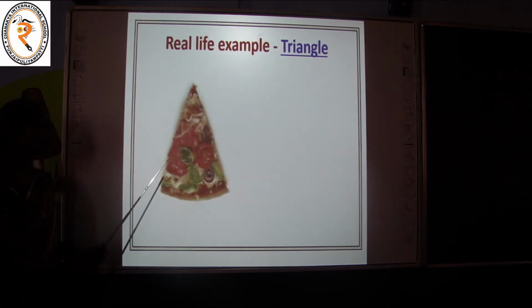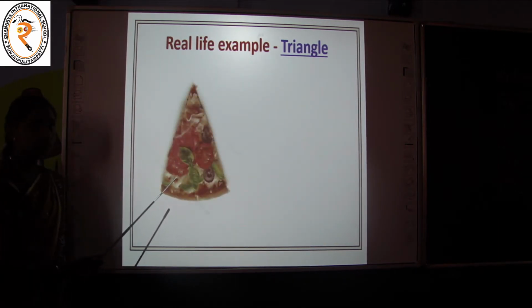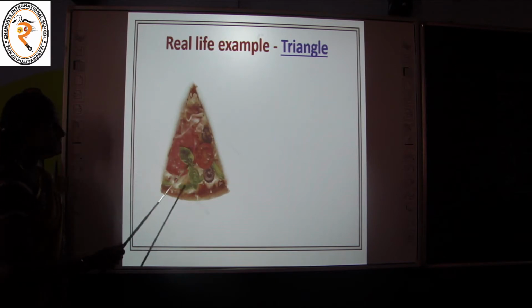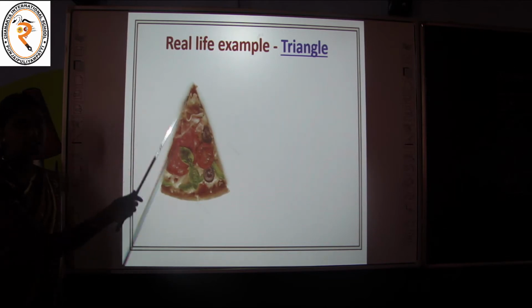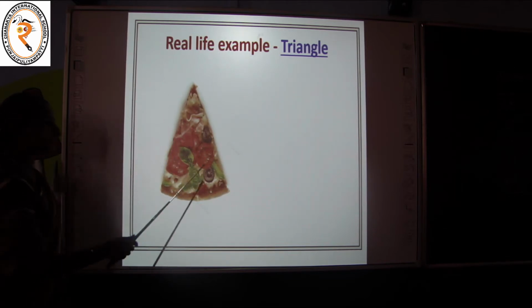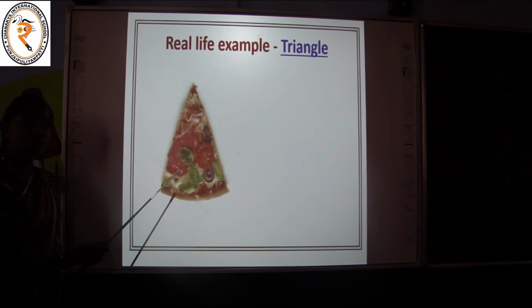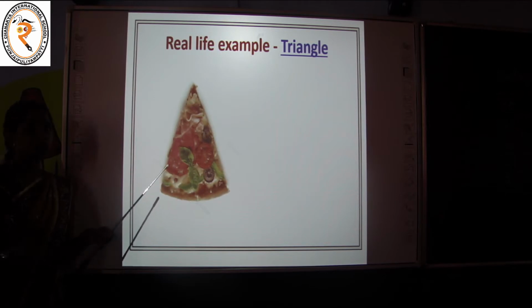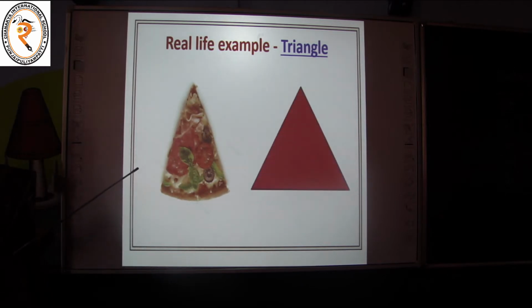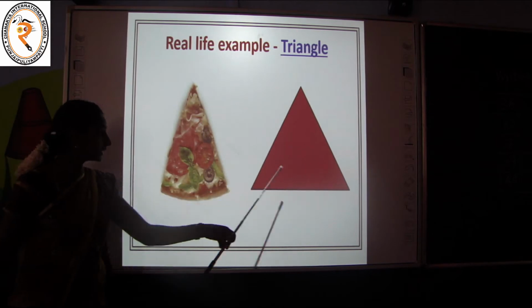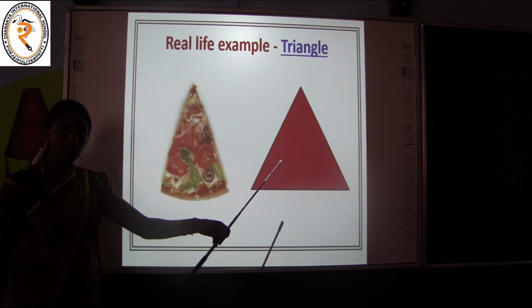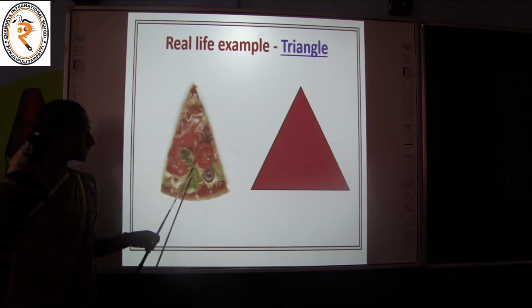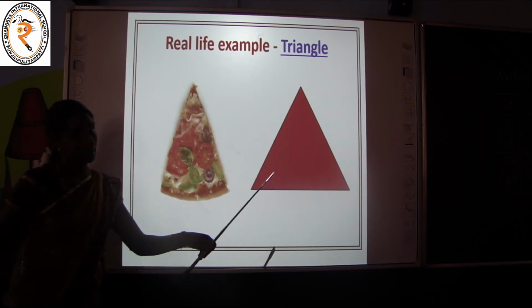See here. What is it, children? Can you tell me? Yes, this is a slice of pizza. A slice of pizza. Okay, small piece of pizza. Okay, children, have you ever eaten pizza? How does it look, children? Can you tell me? Yes, this piece of pizza looks like a triangle. Now compare these two, children. These look similar. These look the same. The pizza looks like a triangle.